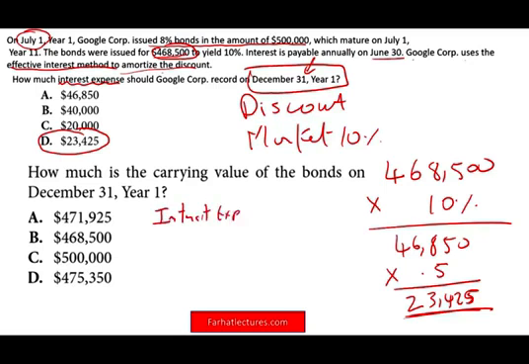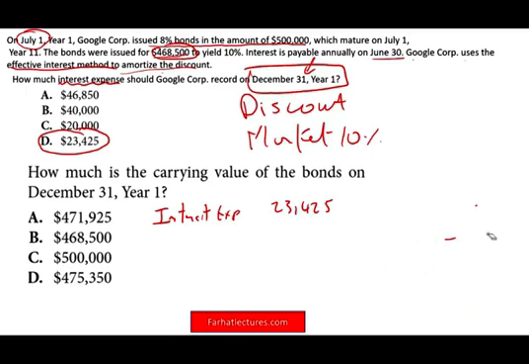So simply put, let's start to build the entry. Interest expense, $23,425. Okay, so we saw how we get to here. Now, that's the interest expense. Interest expense, interest payable, that's the entry.